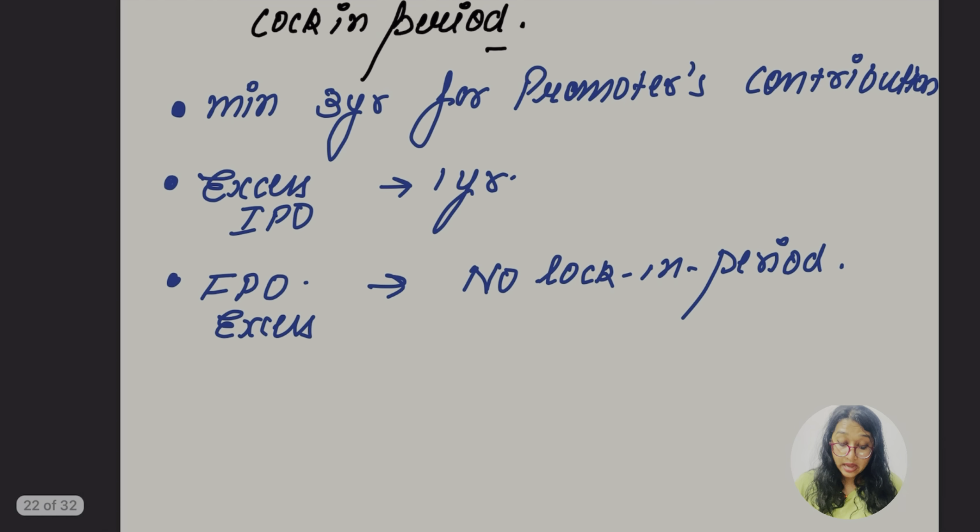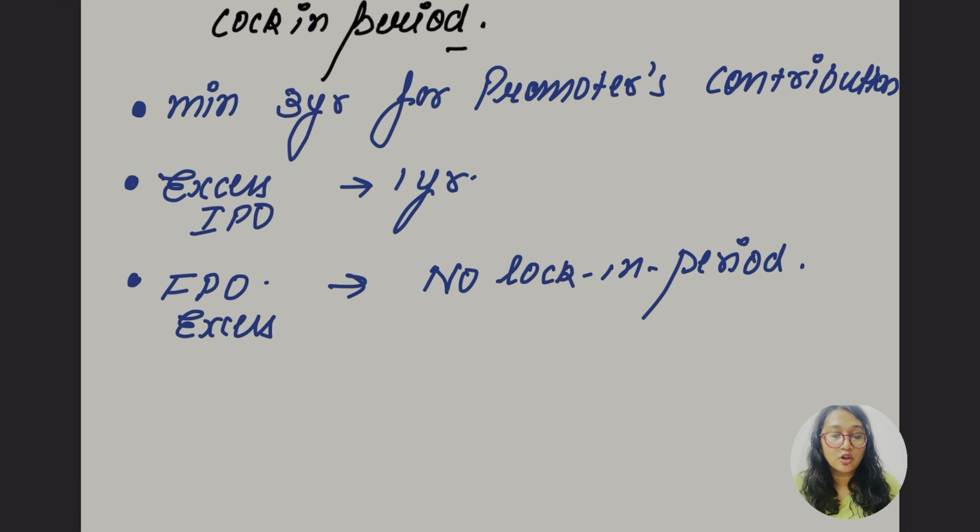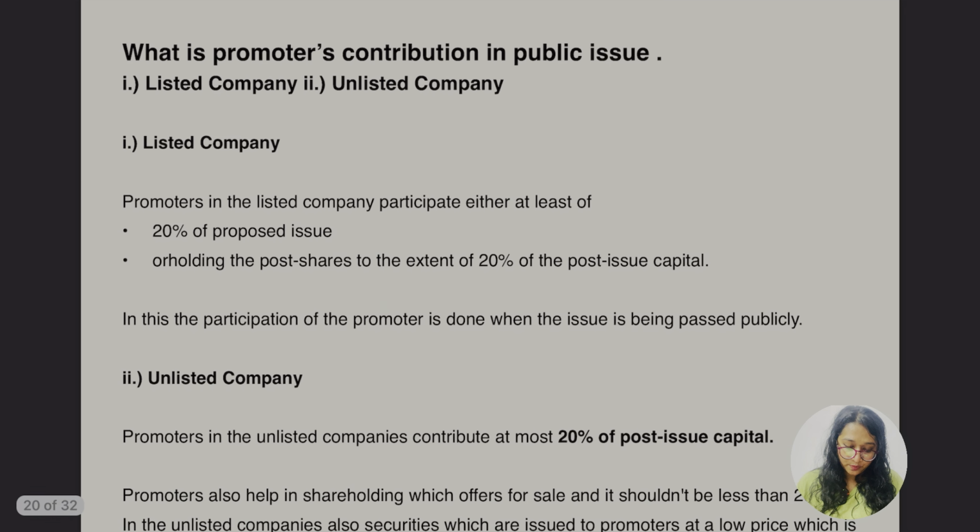And there is one more thing, the lock-in period. The lock-in period is divided into three parts. For the promoters' contribution, the minimum lock-in period is going to be 3 years. But in case of excess in an IPO, it is going to be 1 year. What about excess in an FPO? In case of a further public offer, there is no lock-in period here. So no lock-in period in case of a further public offer, meaning FPO. Hope this part is clear now.